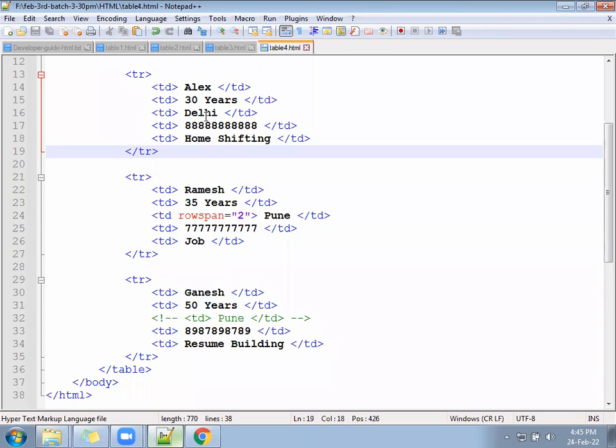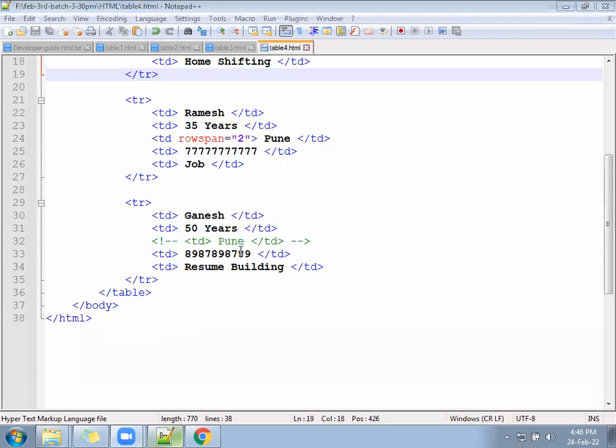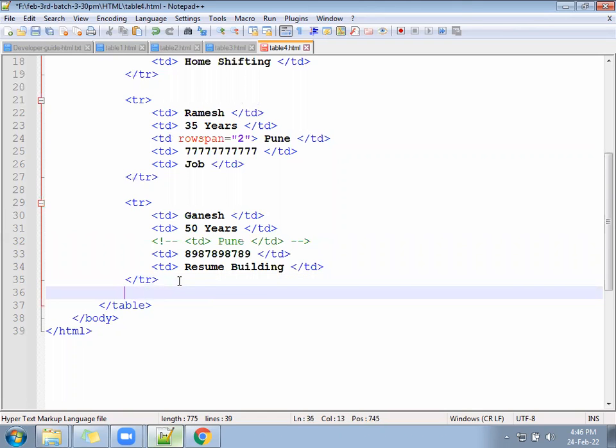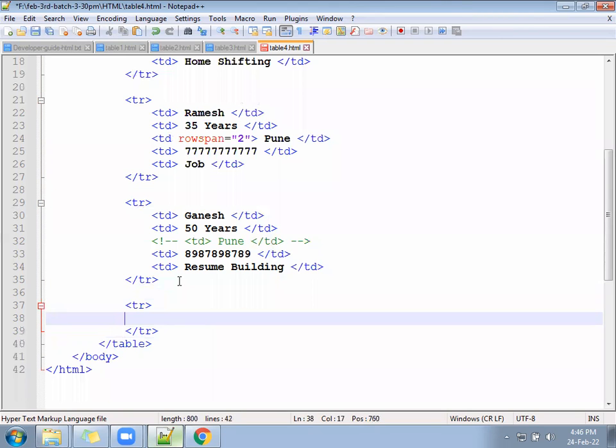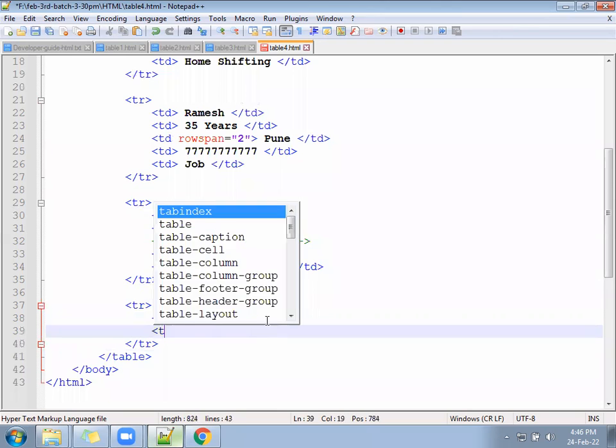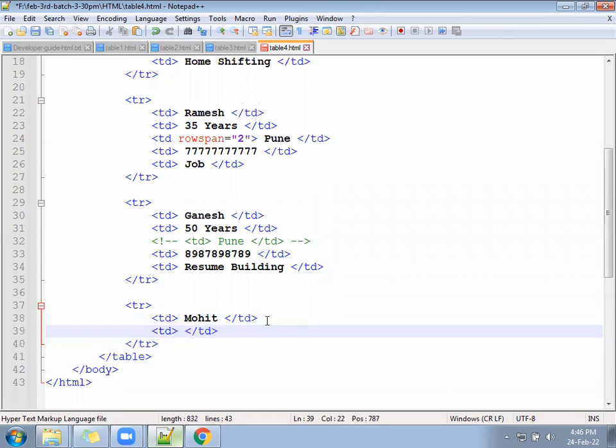Let us add the last user who is also looking for the same service. So write one more TR, and then TD, something, Mohit, next TD, age of 30 years.